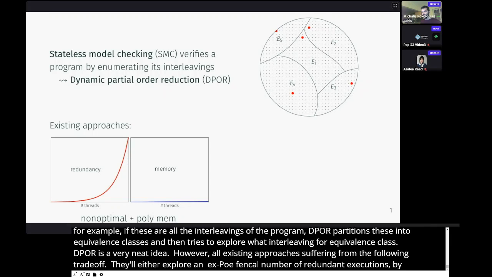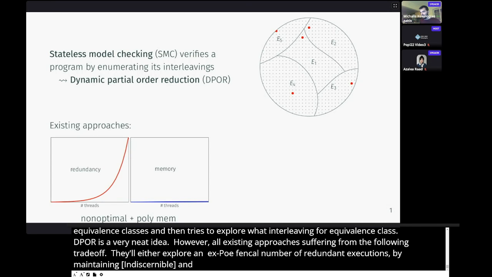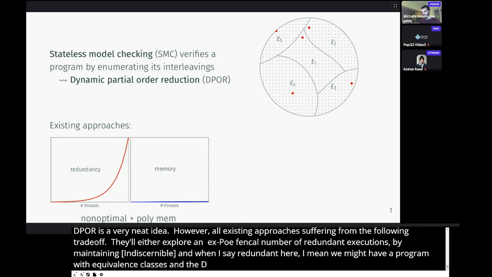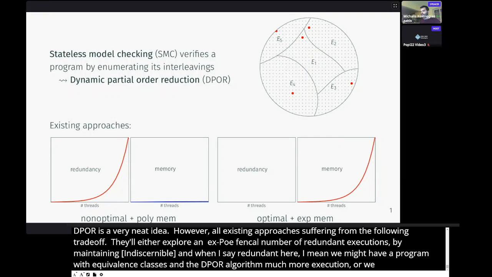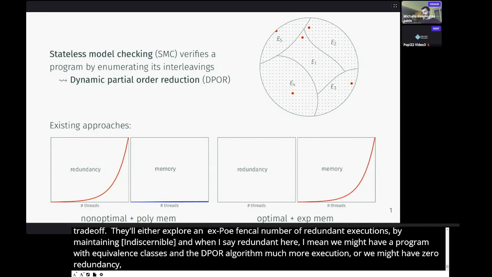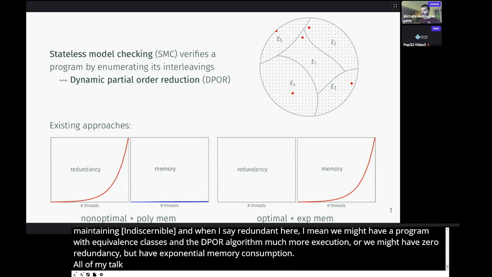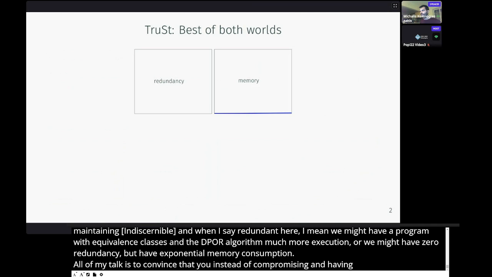And when I say redundant here, I mean that we might have a program with n equivalence classes and a DPOR algorithm exploring much more than n executions. Or we might have zero redundancy, but then have exponential memory consumption. The goal of my talk is to convince you that instead of compromising and having graphs like these here, we can have graphs like these.